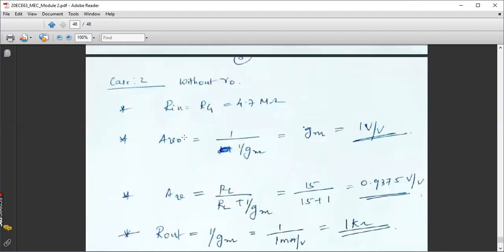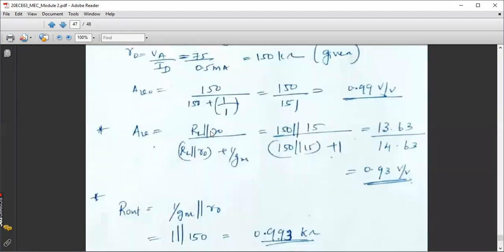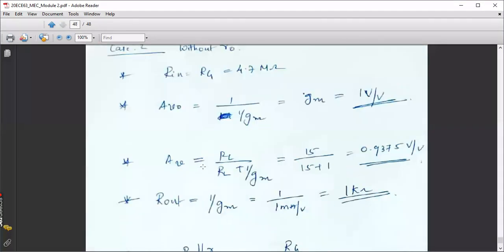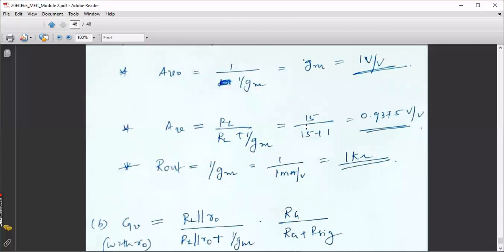Then AV, what is the expression for AV? This we will discard R0. The previous equation was considering R0. This was the equation. In that we will discard the R0. So the effect is RL divided by RL plus 1 by Gm. RL is 15 kilo. 1 by Gm is 1. So the value is 0.937.